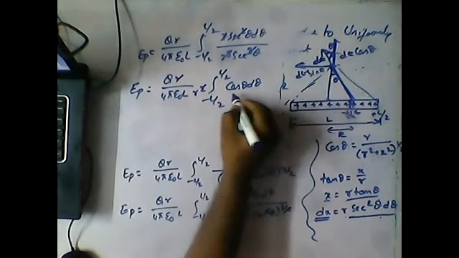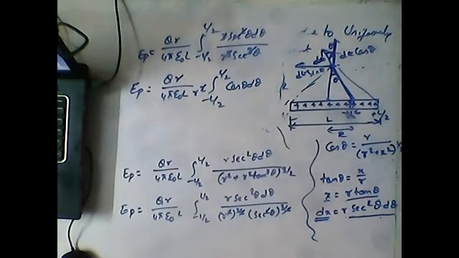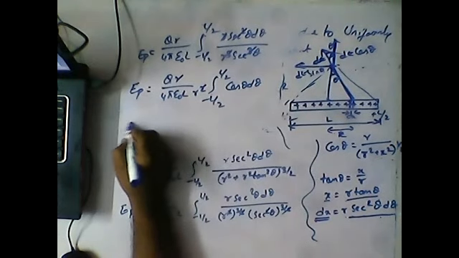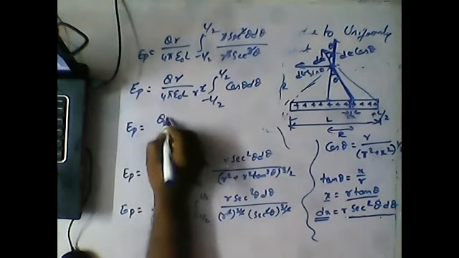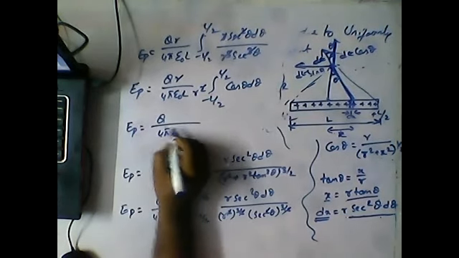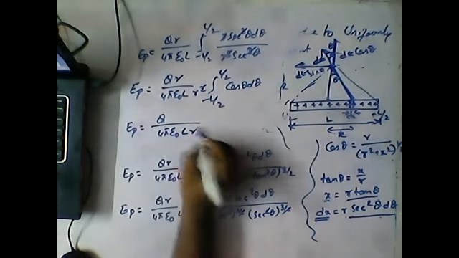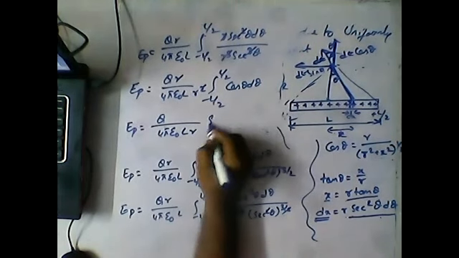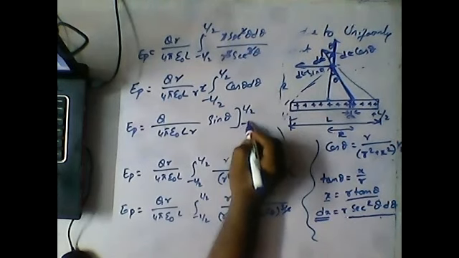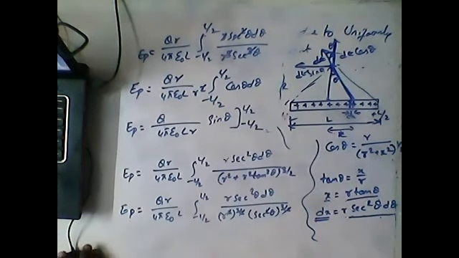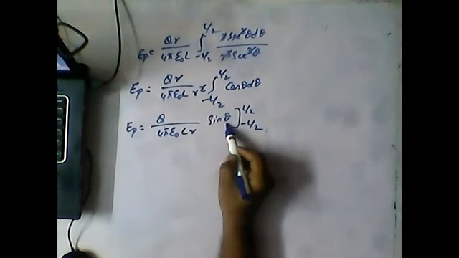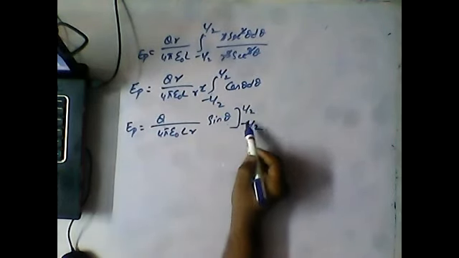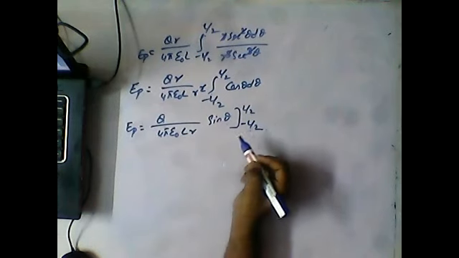Okay, so on integration of cos theta d theta, we will get E_P equal to Q by 4 pi epsilon L R, since R got cancelled. The integral of cos theta is sin theta, and the limits were L by 2 and minus L by 2. Guys, if you observe, this is theta, this is L by 2 and L by 2, how can we simplify? We can't simplify it now.